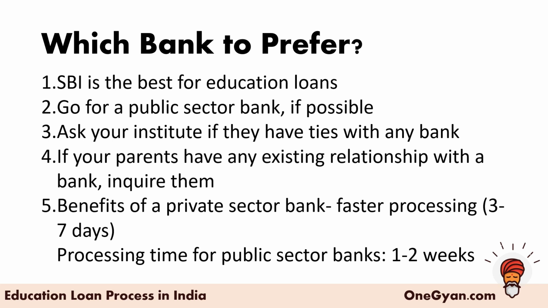If I talk of public sector banks, usually the processing period might be about 1 to 2 weeks, but it can last up to 1 or 2 months as well, depending on your creditworthiness, the collateral you are offering, and a lot of other factors. That is why I always recommend you arrange your finances for the commitment fee and the first year fee, then go ahead and apply for the loan. The process will last at least a week and up to 1 or 2 months. Once your application is accepted, you will be reimbursed all that amount, so that won't be an issue later on. But initially you'll have to keep your finances ready.